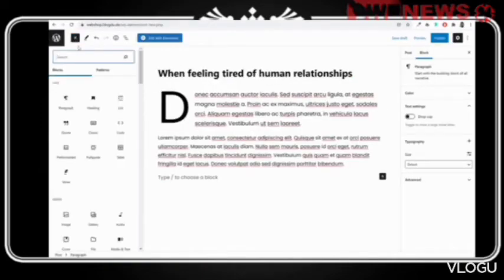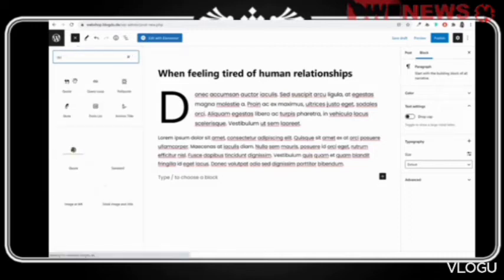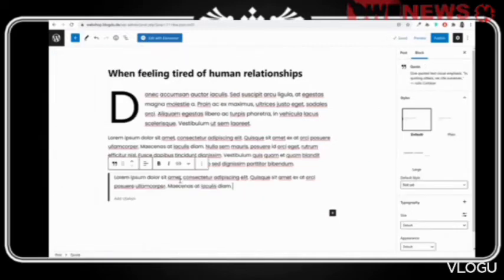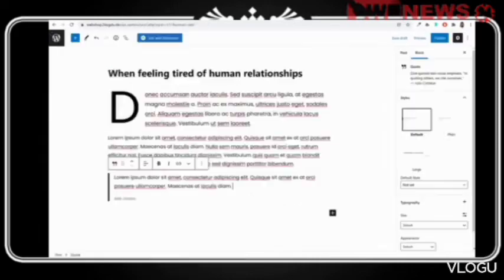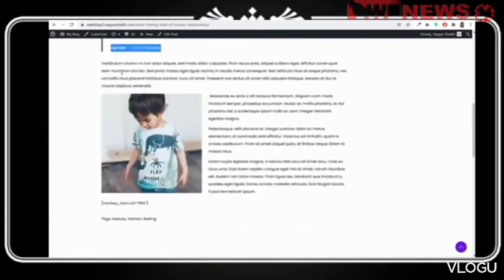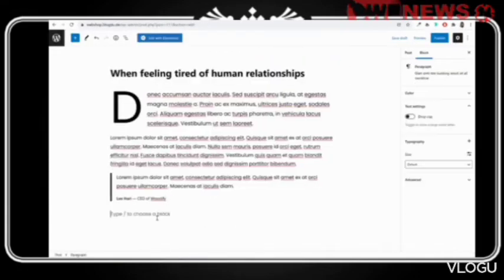Click on this plus button, search for quote. Here you have your quote. Now enter your quote and enter your citation. So this is the citation. Now this will give you this style. Then we have this again, simple text.